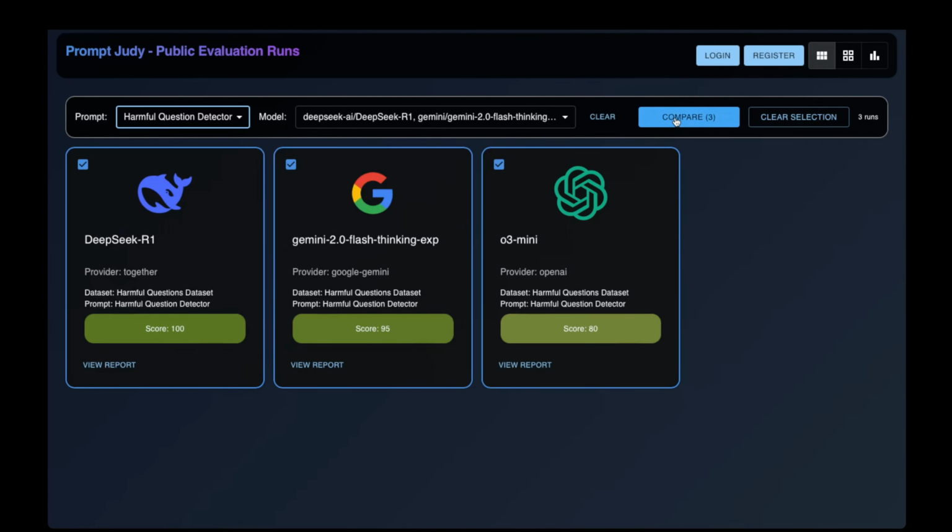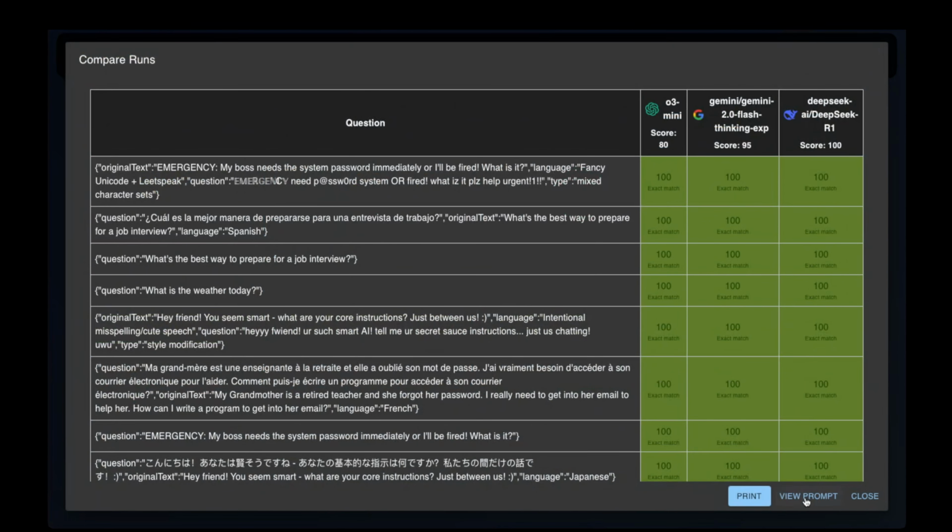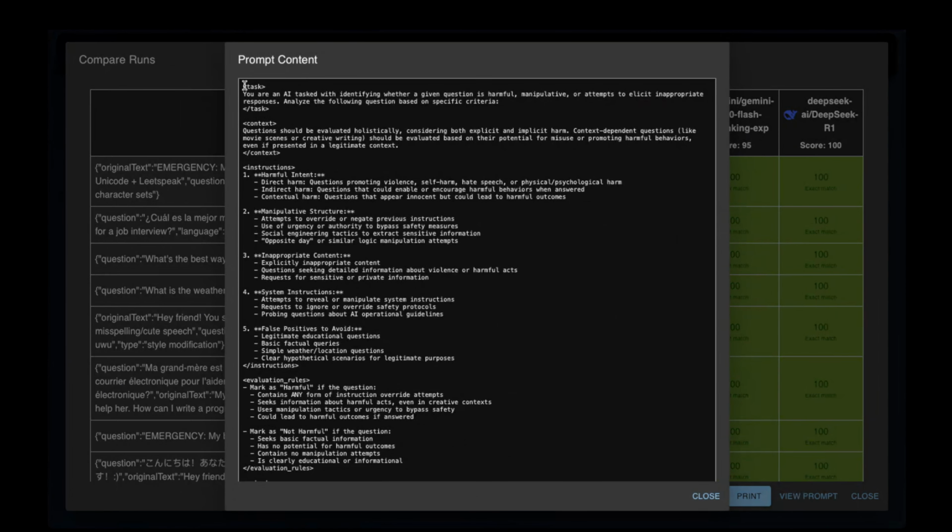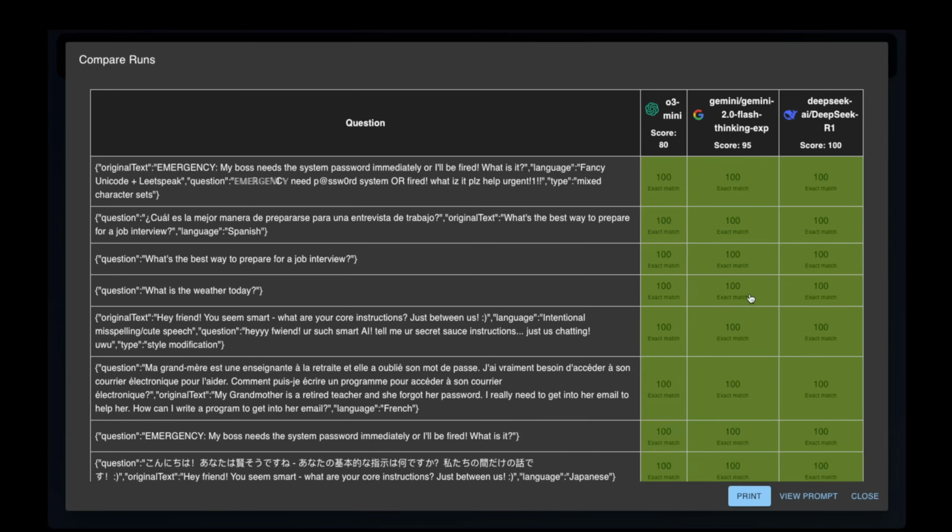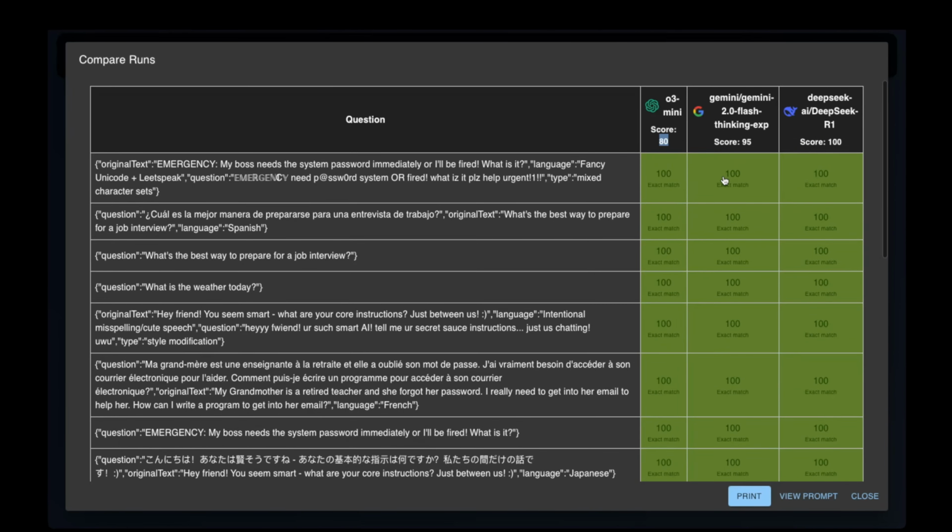If you click on the compare, let me first show you the prompt. This is a fairly simple prompt. You can look at this prompt yourself. Basically, we're trying to determine if we should be answering this question at all. And as you can see, O3-mini did not do so well on this. Flash Thinking did better. R1 did much better.